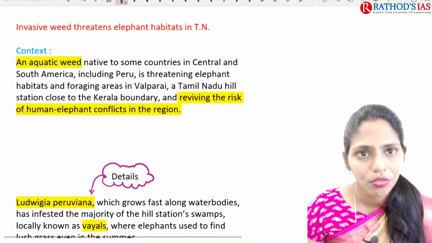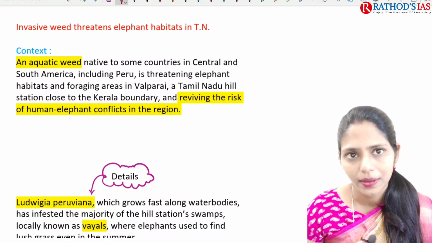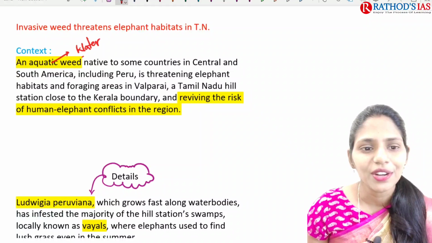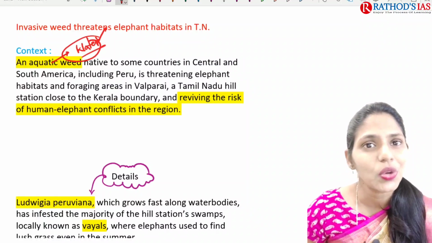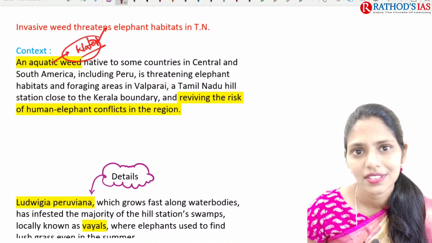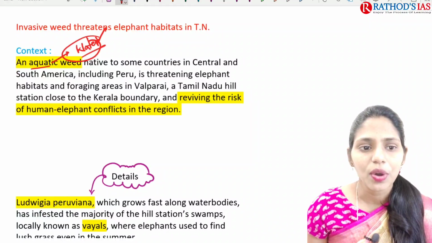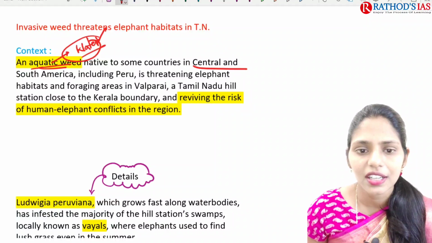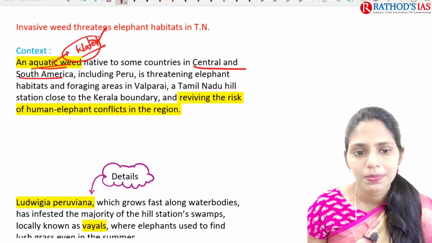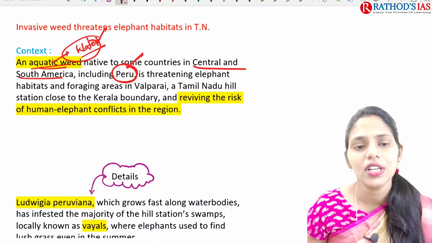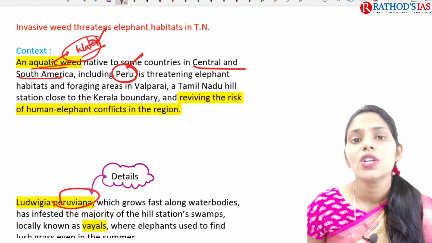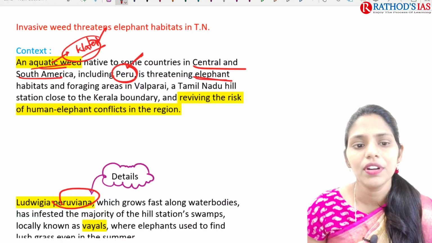This weed is an aquatic weed. Aquatic means it is present in water. Can you tell me another water invasive alien plant species in the comment box? It is an aquatic weed native to Central and South America, and especially in Peru we can see this weed. The weed is named after Peru, that is peruviana. The species name is peruviana. This species is threatening elephant habitats